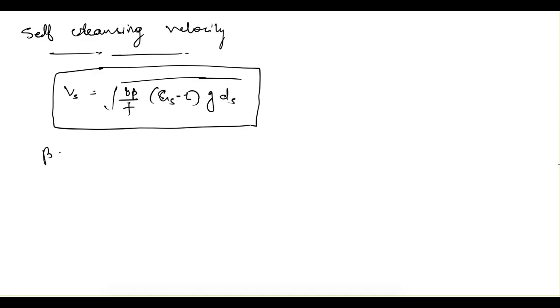So here beta is the characteristic of solids, if it is organic solid or inorganic solid.